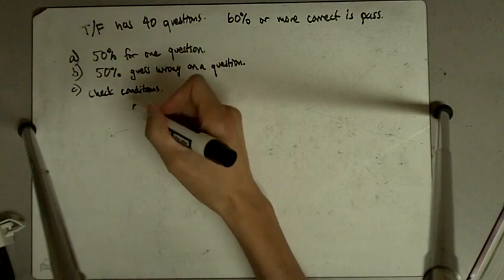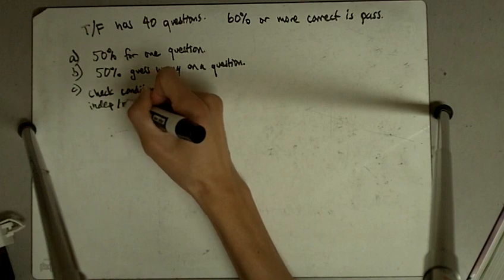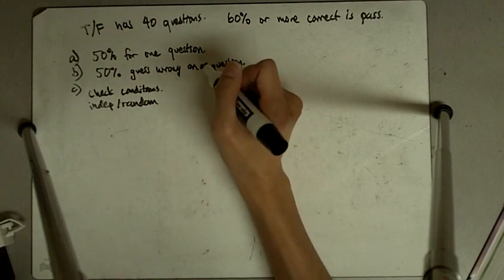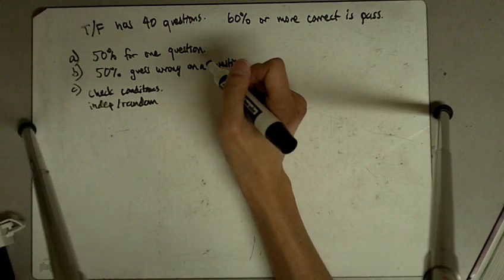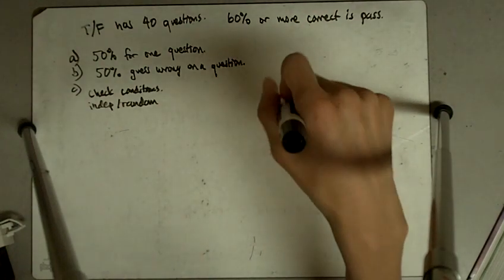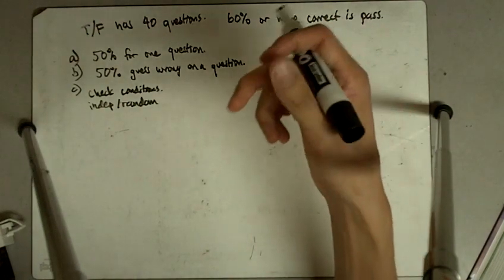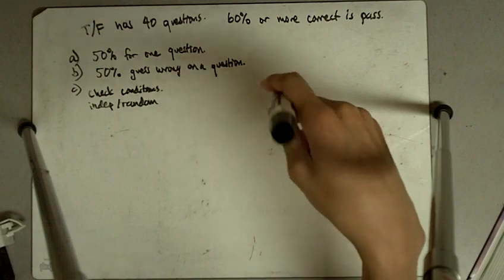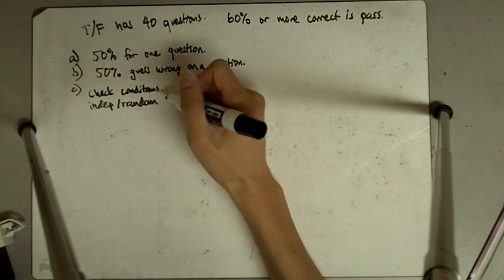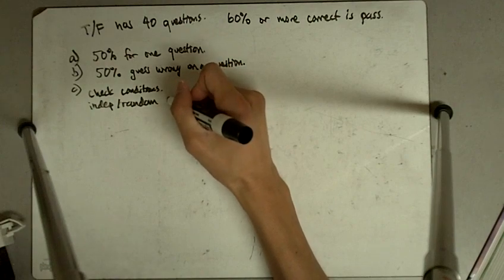Independent and random: we're not dealing with a random sample anymore, but if this person is truly randomly guessing 50-50, basically flipping a coin whether to put down true or false, he's got a 50% chance.